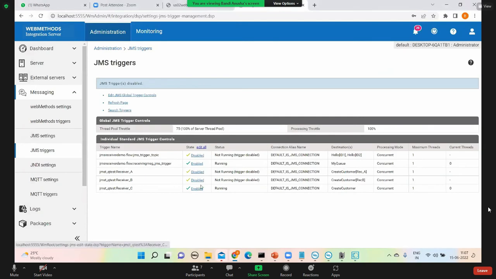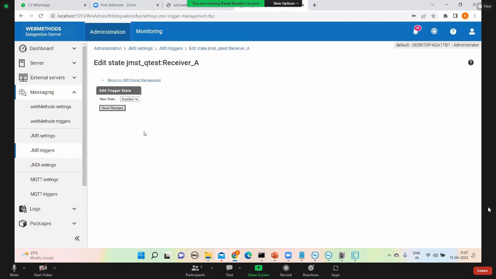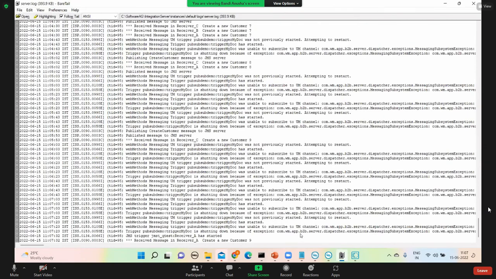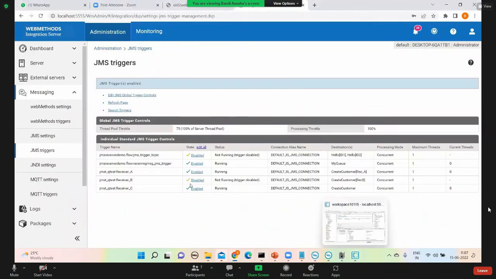This is how you can test. I enabled A. The moment I enabled A, A received message 9. B has not received any message now. And now I'm going to enable B also.